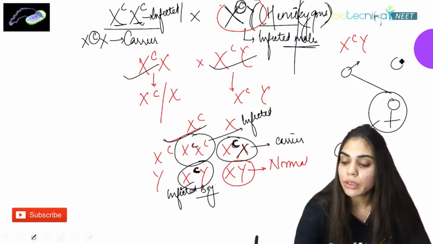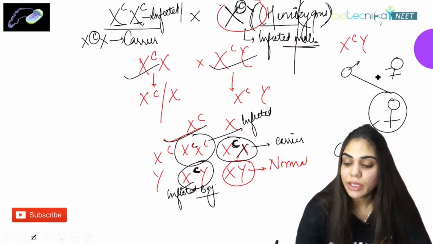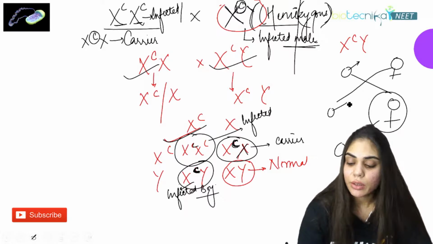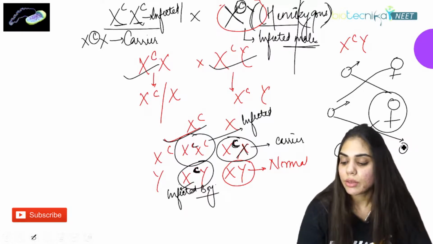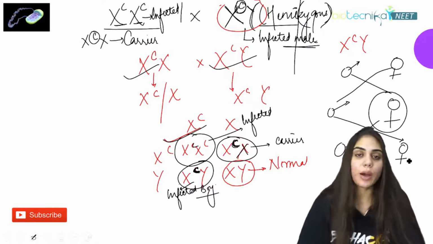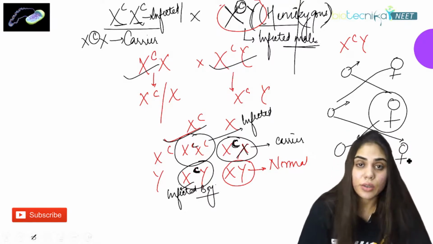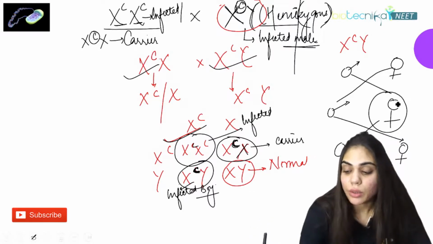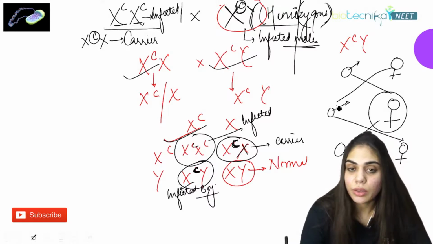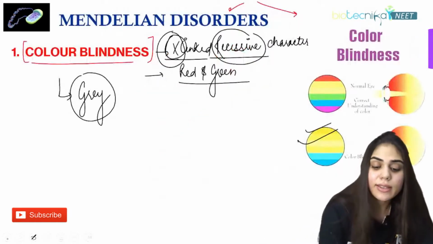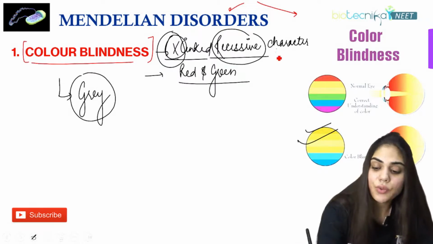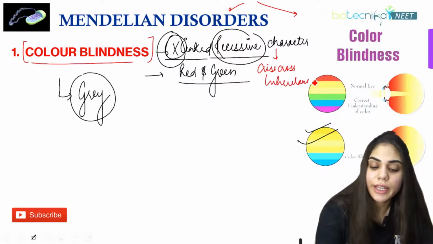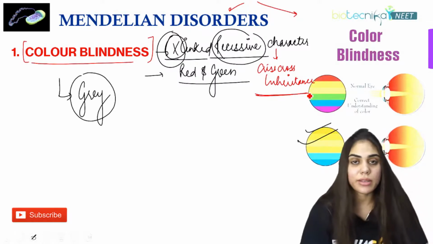And similar goes with the mother. If the mother is infected, she will give this infection to her son and again to her granddaughter. This is how it is going. This inheritance is also known as criss-cross inheritance, from father to daughter to grandson, from mother to son to granddaughter. So X-linked recessive characters always follow criss-cross inheritance. You can always see criss-cross inheritance in case of X-linked recessive traits.